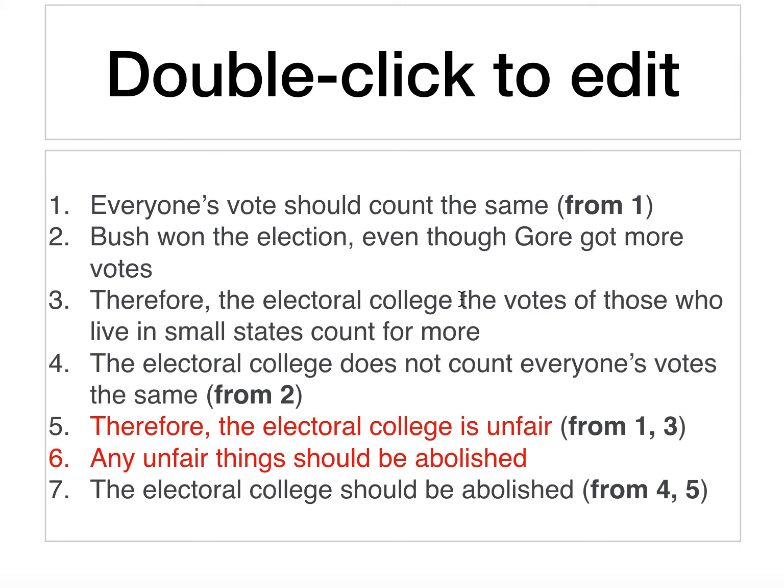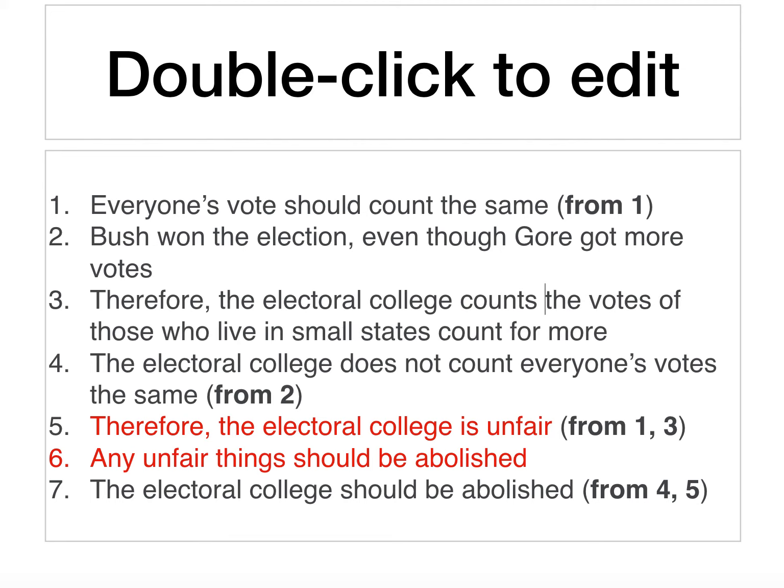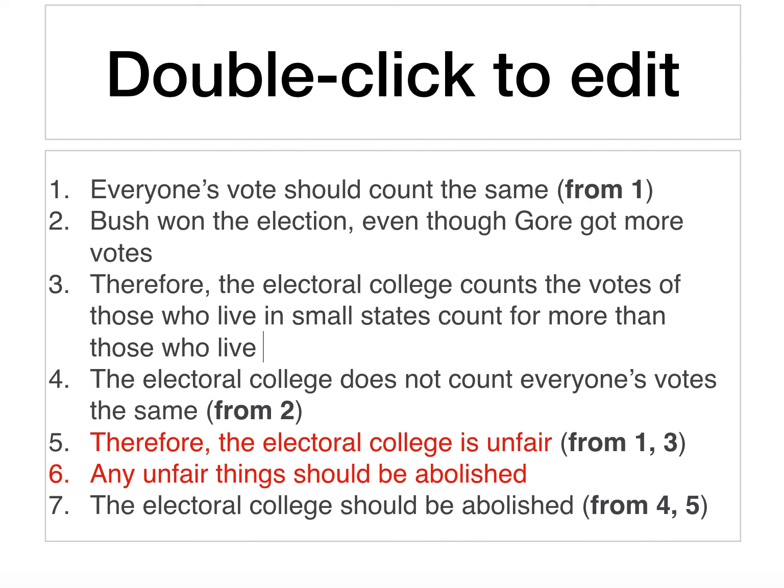Let's see, the Electoral College counts the votes. I'm going to rephrase this a little bit differently. Of those who live in smaller states for more than those who live in larger states. And that's supposed to follow now from 2. And let's fix this up. This is not following from anything, of course. It's just an independent premise.